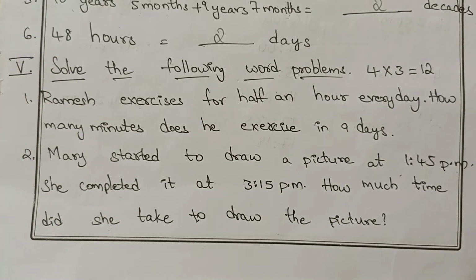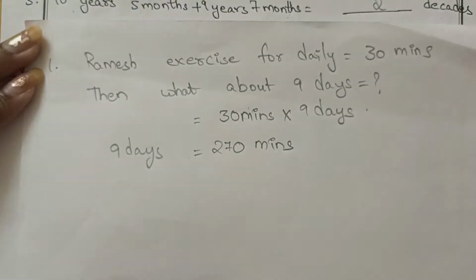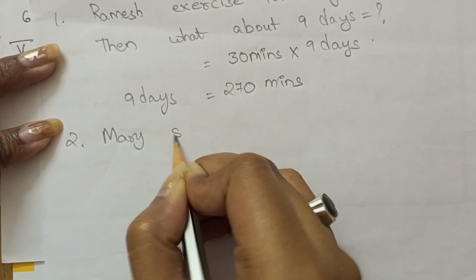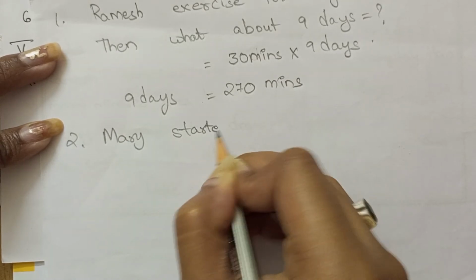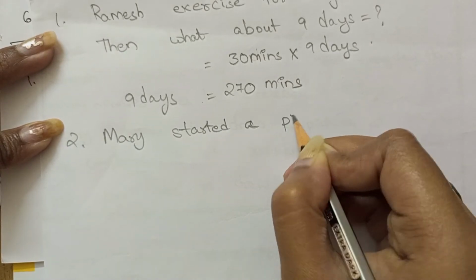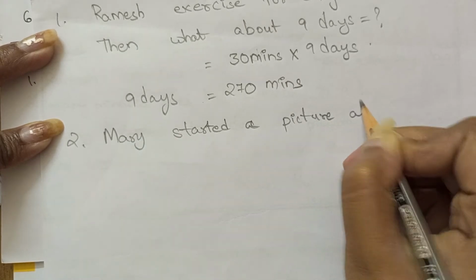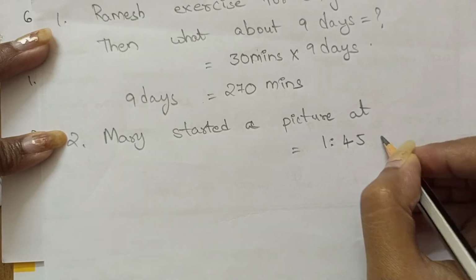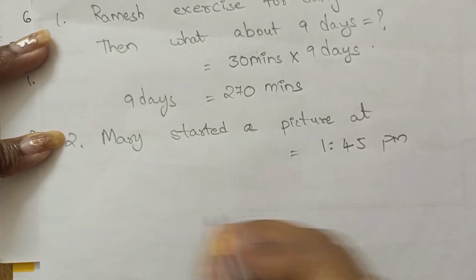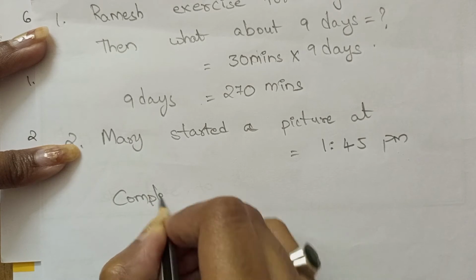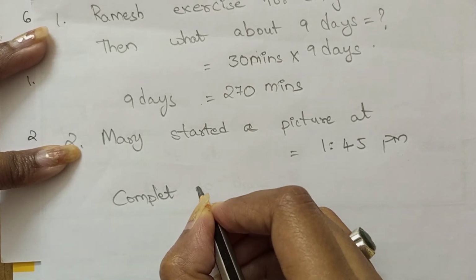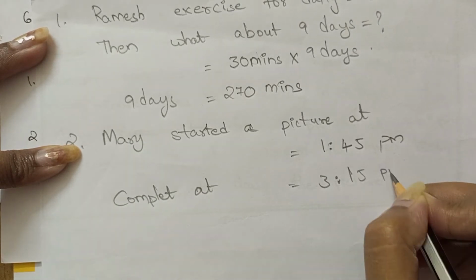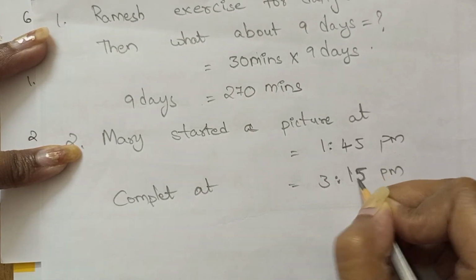So we have to write it as: Mary started a picture at what time? 1 hour 45 minutes PM. Completed at which time? Completed at 3 hours 15 minutes PM.